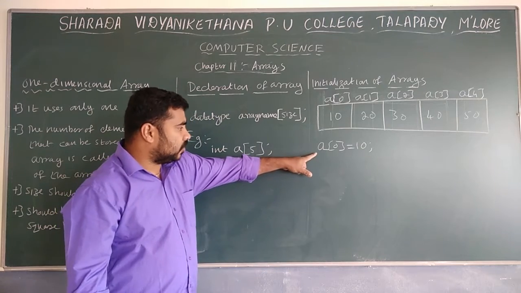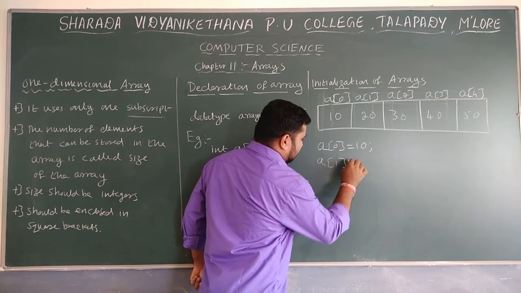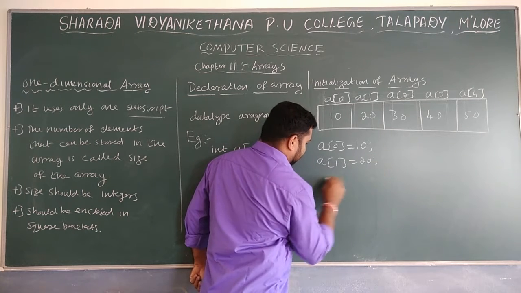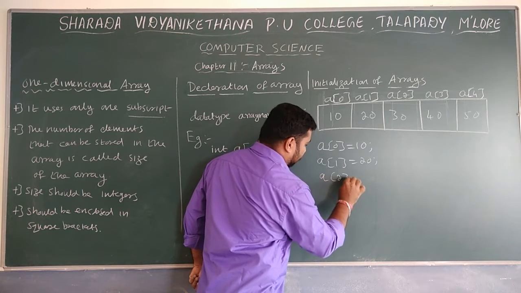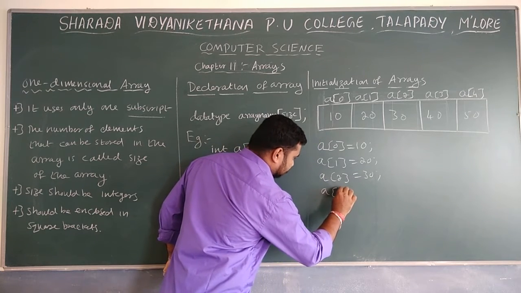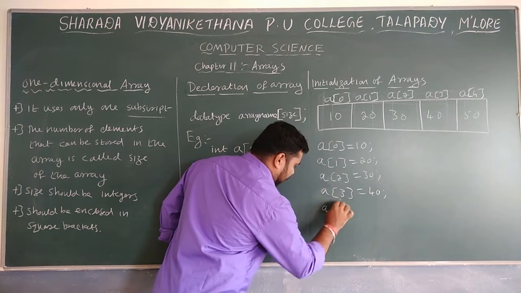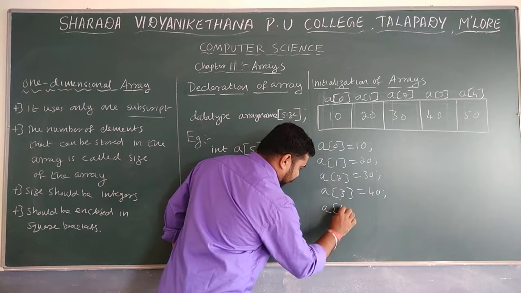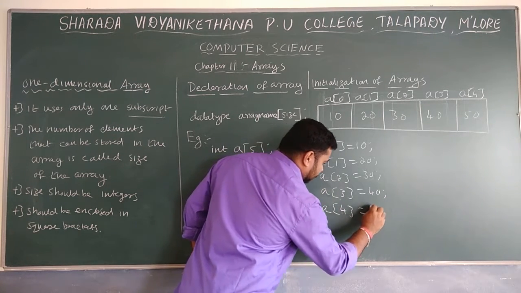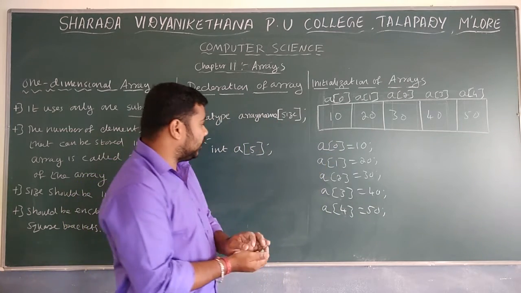Next, a of 1 is equal to 20, a of 2 is equal to 30, a of 3 is equal to 40, and finally a of 4 is equal to 50. This is one method of initializing.